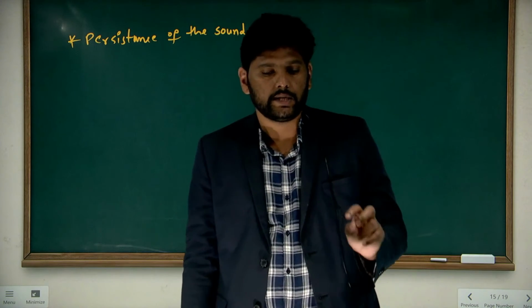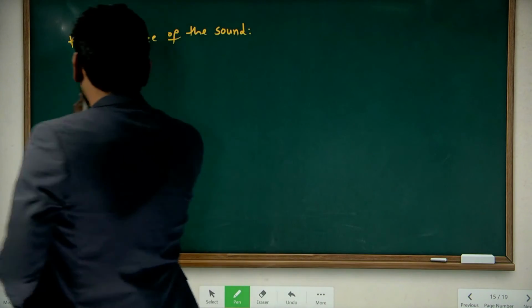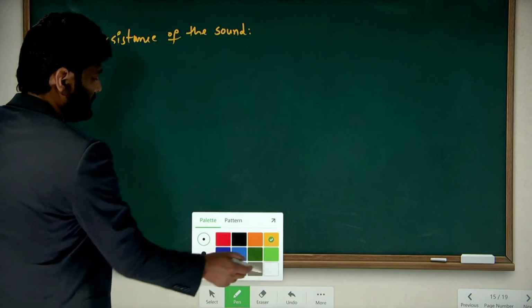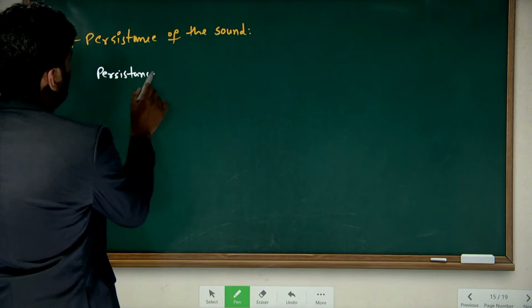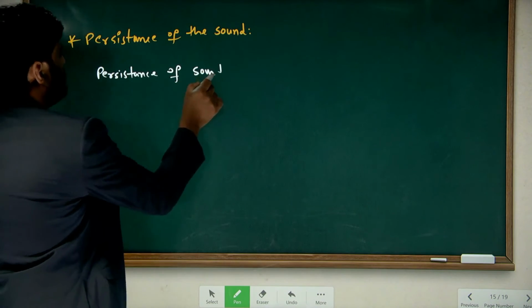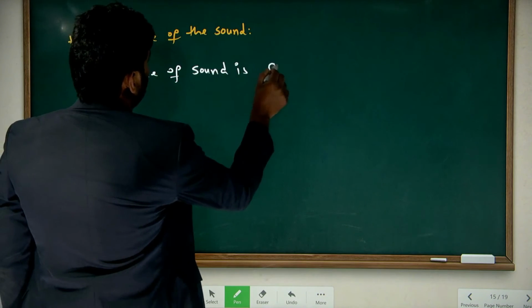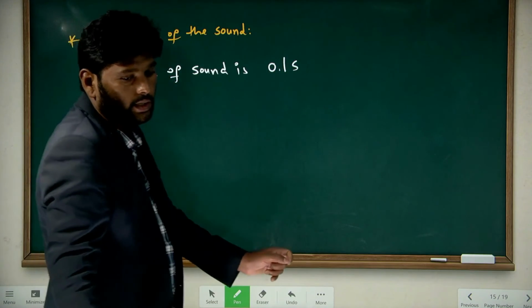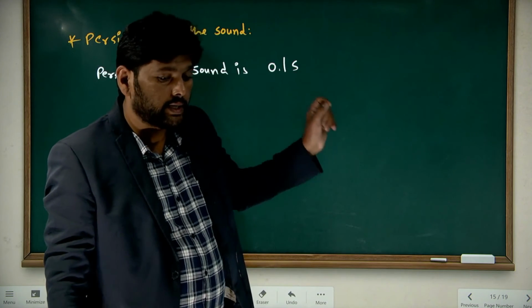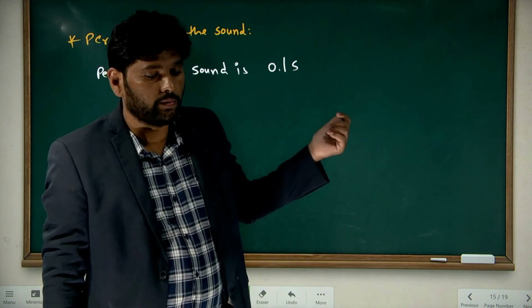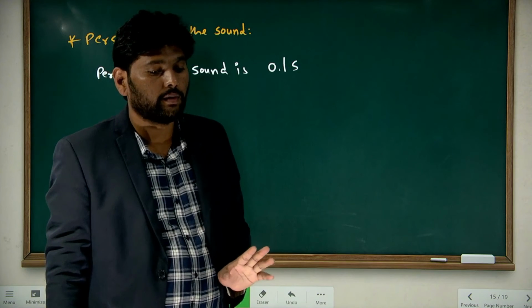The persistence of the sound is 0.1 second, which means that any sound coming in 0.1 second, for the human ear, is audible like a single sound.